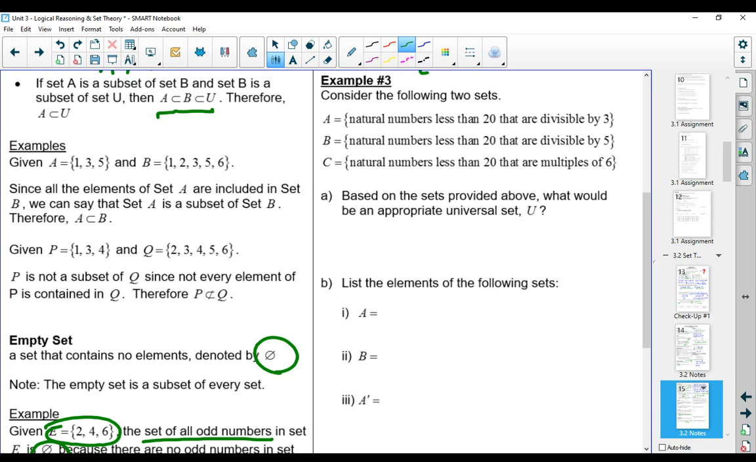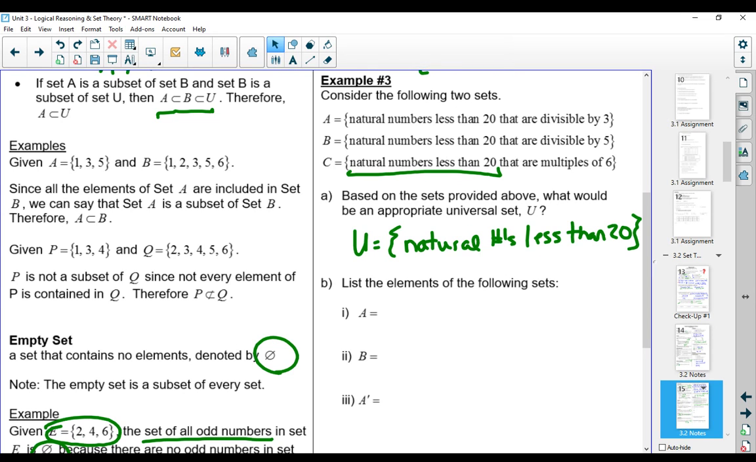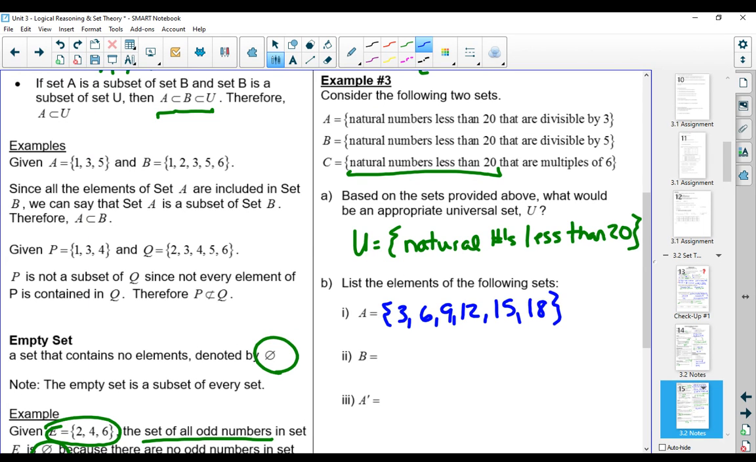So first of all, it says, based on the sets provided above, what would be an appropriate universal set? Well, that's kind of guided right here. All of your natural numbers less than 20. So U would be all of your natural numbers less than 20. Now again, you could try writing this out using symbols as well, but in this case, I think words are the most clear. So we'll start by listing all of our sets. A, we're looking for all numbers that are divisible by 3, that are less than 20, so 3, 6, 9, 12, 15, and 18.